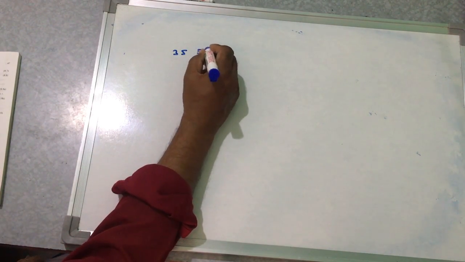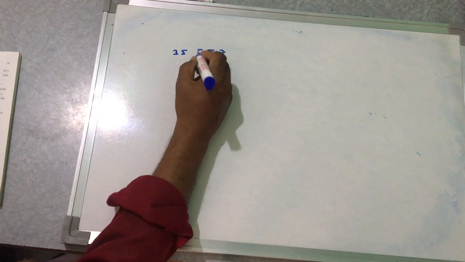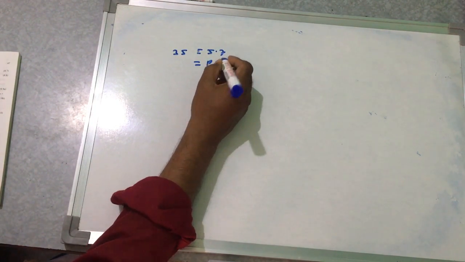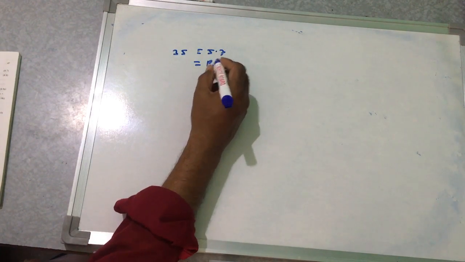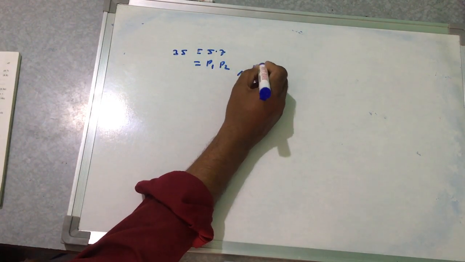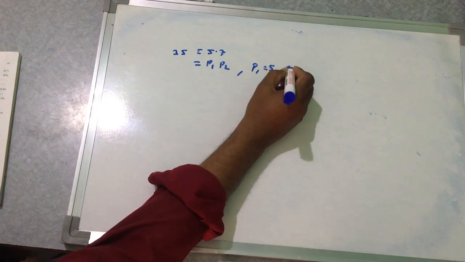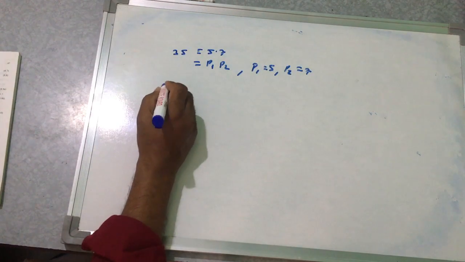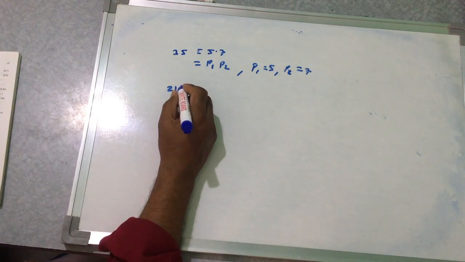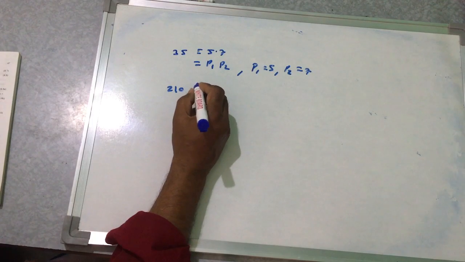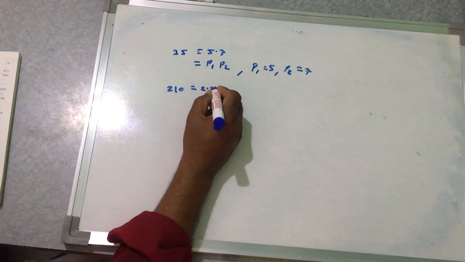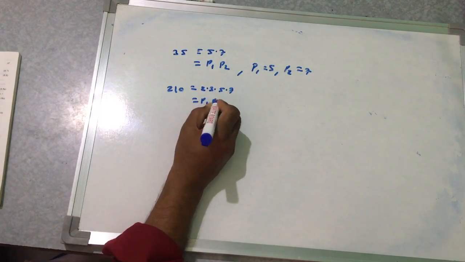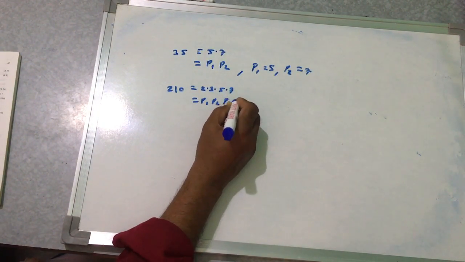This number can be written as 5 into 7, so here p1 is 5 and p2 is 7. Then suppose the number is 210, which is 2 into 3 into 5 into 7.